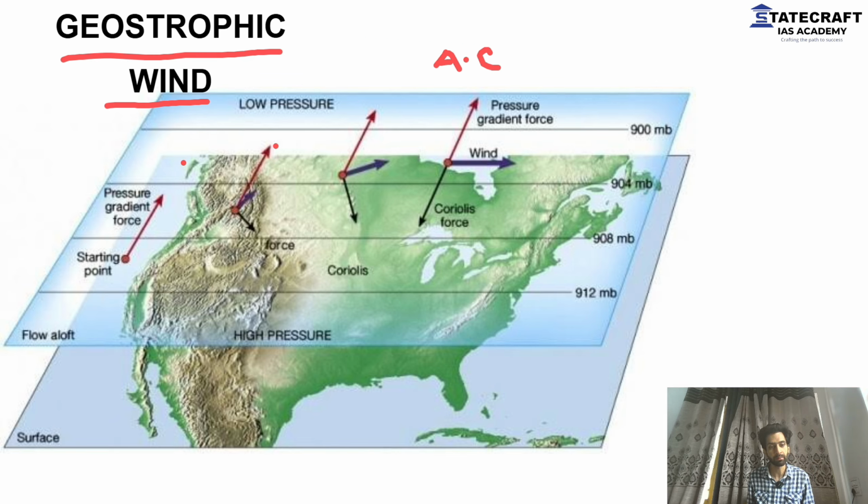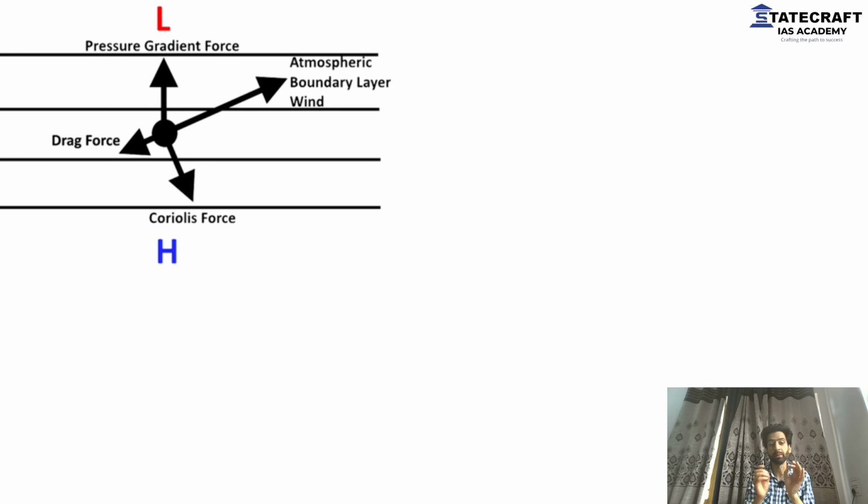What is this diagram? I'll tell you in a bit. We'll get back to this. First of all, I have to tell you about some basics. Now, this is an image you're already familiar with. We have learned about this. Let me just give you a brief overview. This is the pressure gradient force, and we have the Coriolis force, and we have the drag force, or what we say, frictional force. And eventually, when we see the resultant of the pressure gradient force and the Coriolis force, we get the direction of wind.